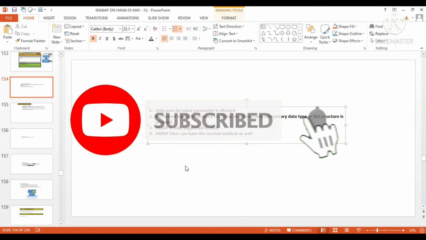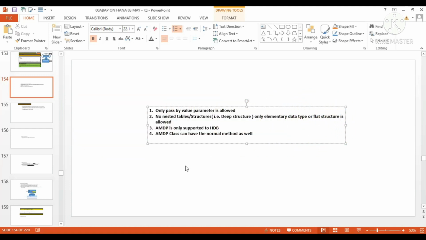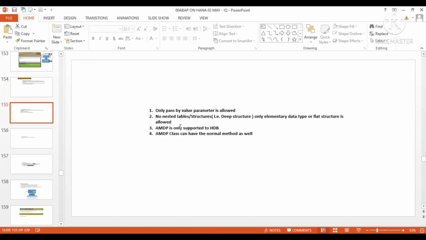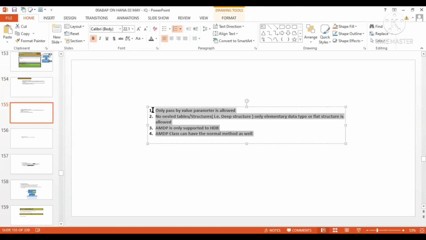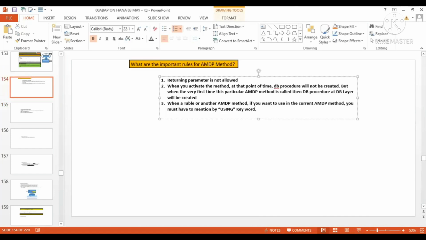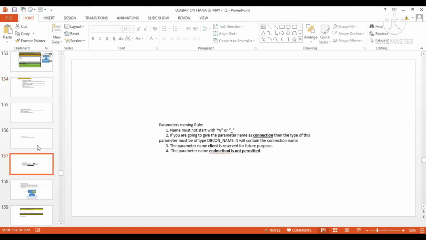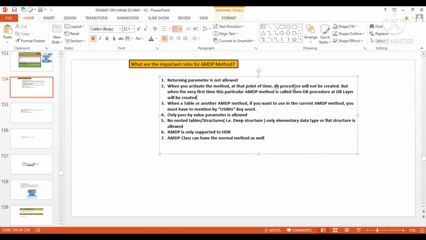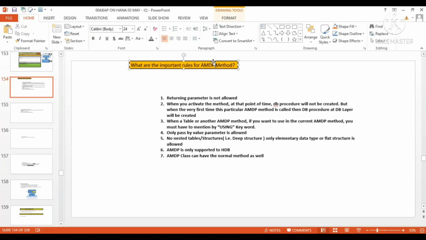We have some rules for creating the AMDP methods.